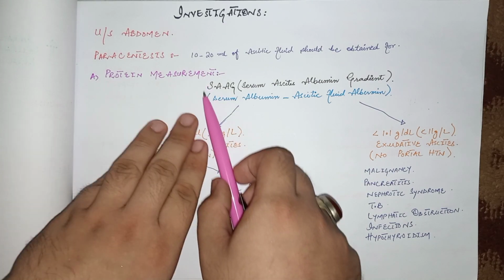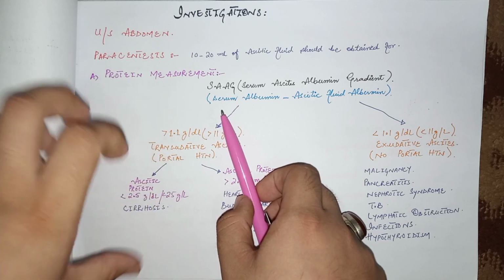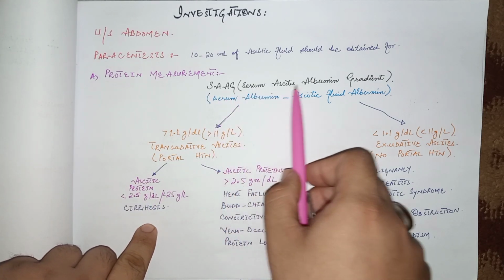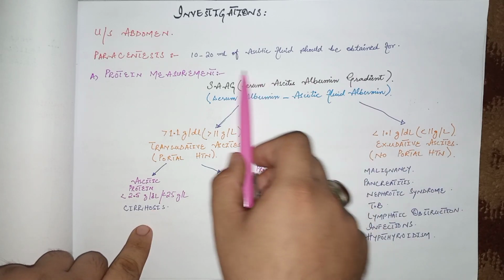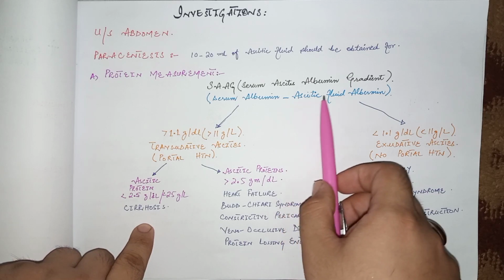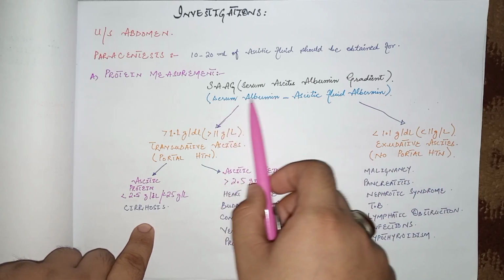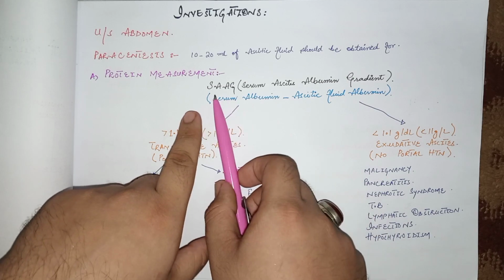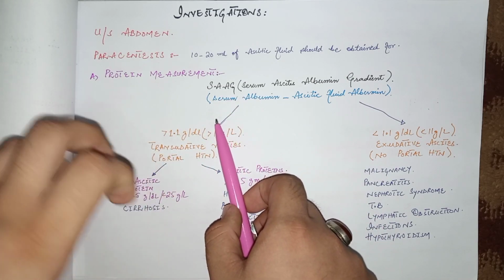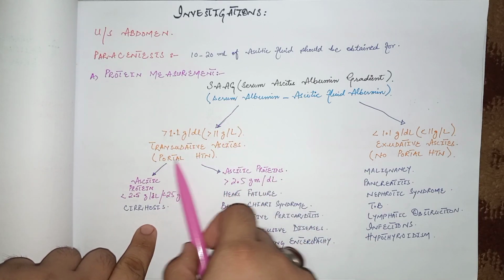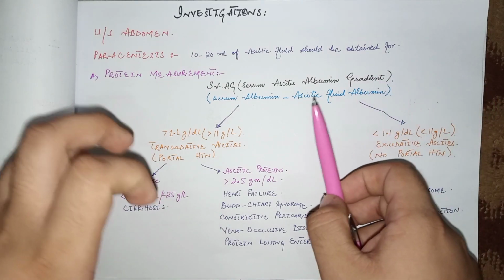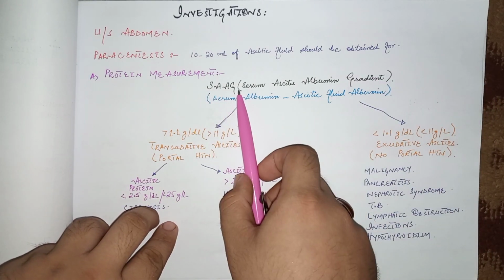This protein measurement is important to check the proteins in the ascitic fluid in order to measure the SAAG, that is serum ascitic albumin gradient. This gradient is very important, and it can be calculated by subtracting the ascitic fluid albumin from the serum albumin. By this SAAG, we can diagnose the underlying cause, whether the ascites is because of portal hypertension or non-portal hypertension causes. So in order to find the underlying cause, this gradient is very important.